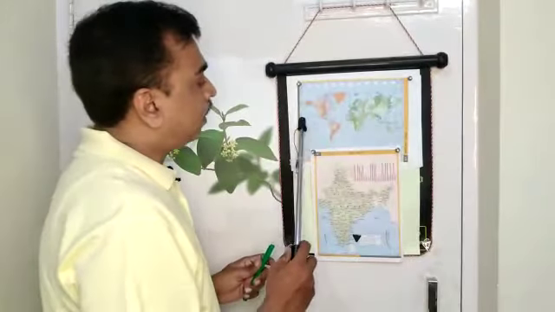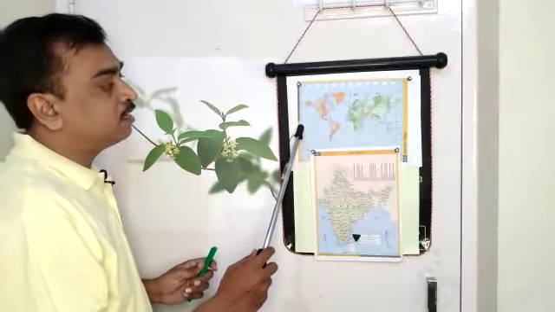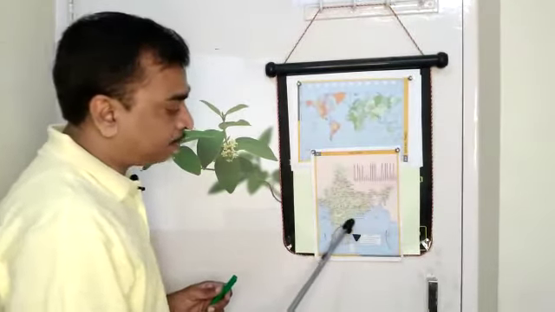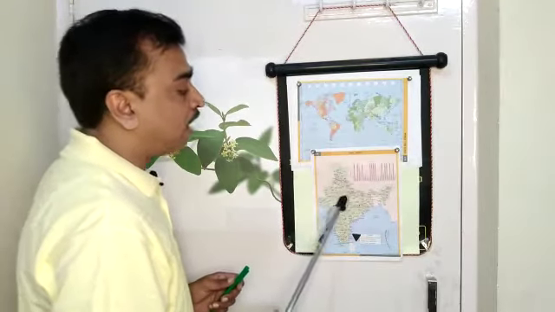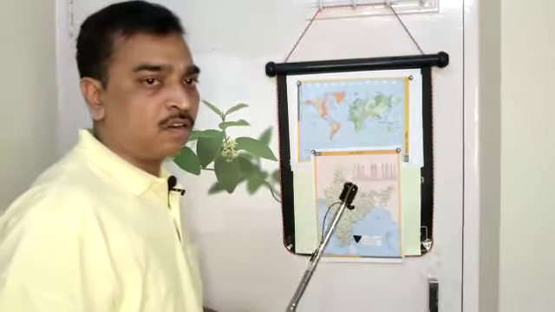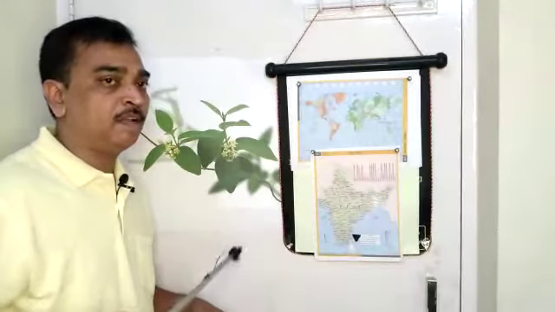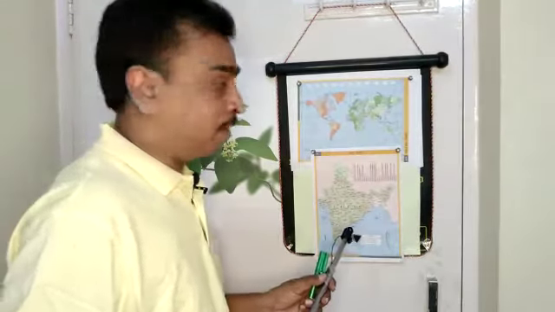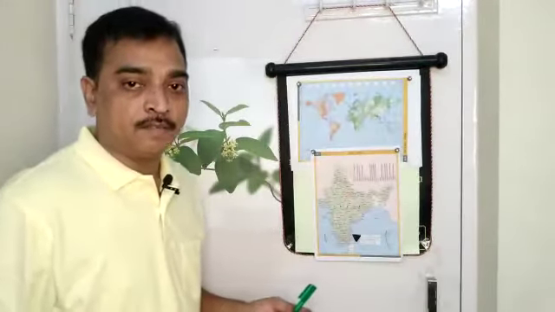As a larger area is represented in this map, the scaling is called small scale. Comparatively, in the India map, a smaller area is represented, hence it is called large scale. Large scale maps are generally drawn of local areas, like the colony in which you are living. If you draw a map representing your colony, it will be called a large scale map. Whereas small scale maps represent huge areas.